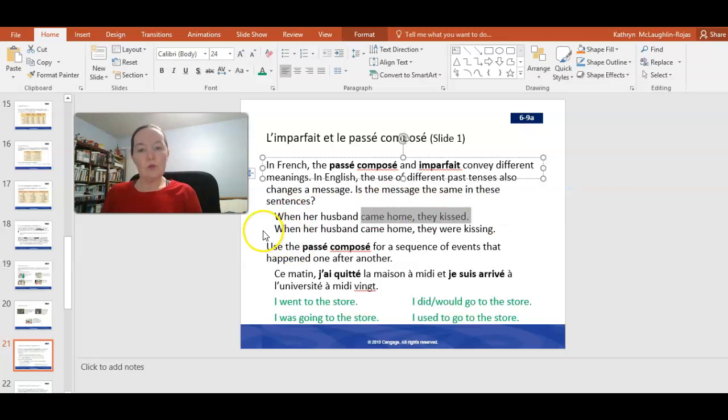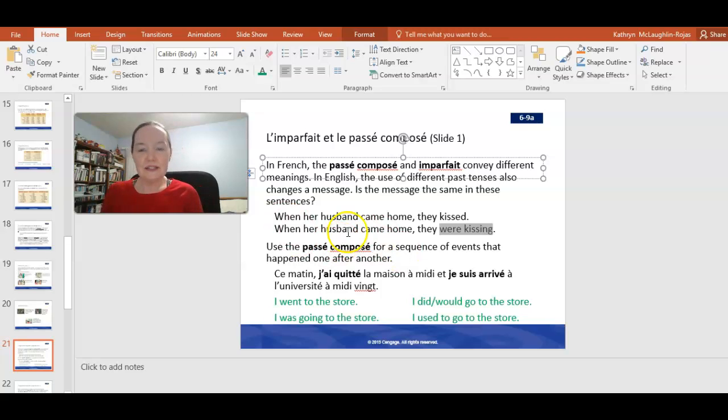Or you could say, when her husband came home, they were kissing. So the husband came home at one moment, definitely would be a passé composé. They were kissing definitely would be an imparfait. And that sentence could have a couple of interpretations, couldn't it? It could sound like either the husband and the wife were doing the kissing, or he came home and caught her kissing somebody else. I guess both are possible, but the tenses would be different in those cases.